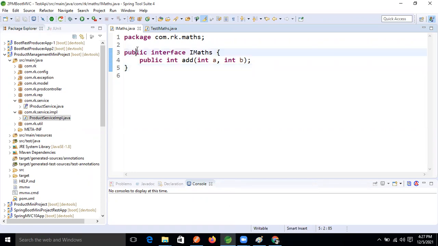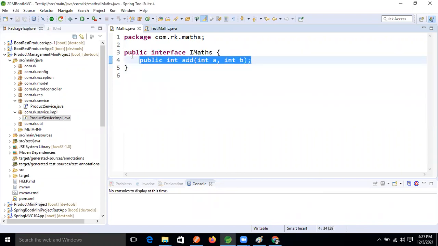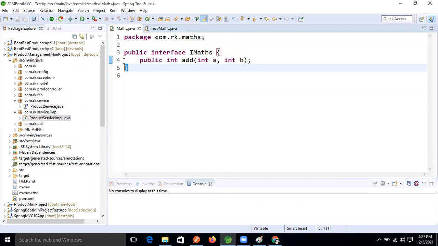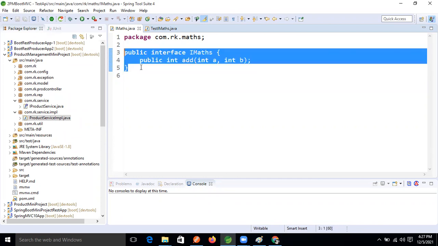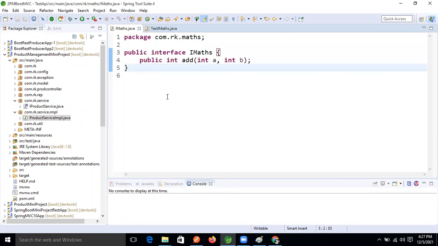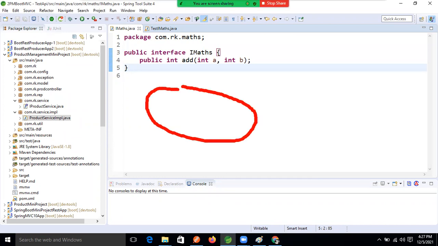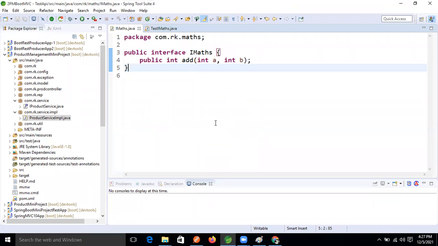So here I took one abstract method in the interface, and I want to test it. But we still don't have its implementation class. So using the mock framework, we will create one dummy implementation class. How is it possible to create the dummy object using the mock framework?